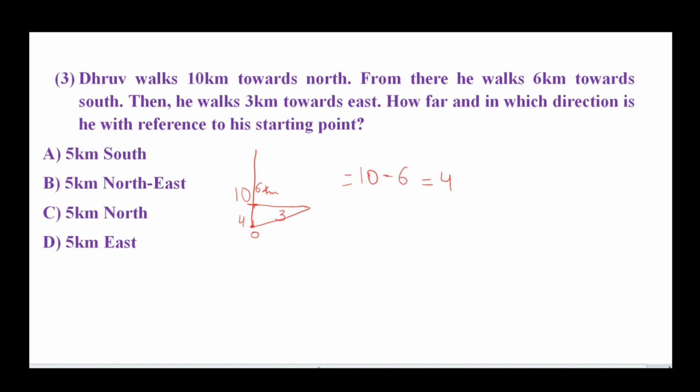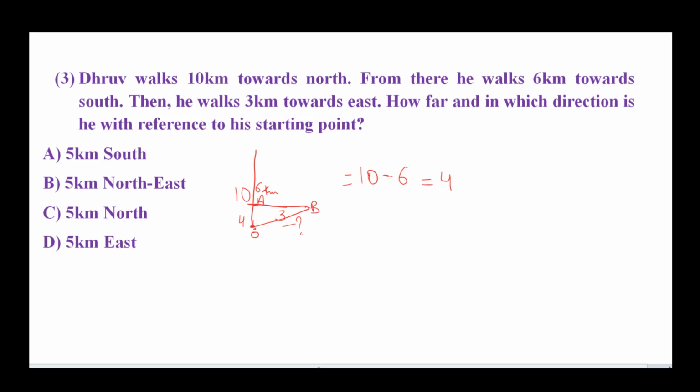So this region is 4 kilometers, right? And this distance is 3 kilometers. So now name these points: this is O, this is A, this is B. So now find the distance between O and B.